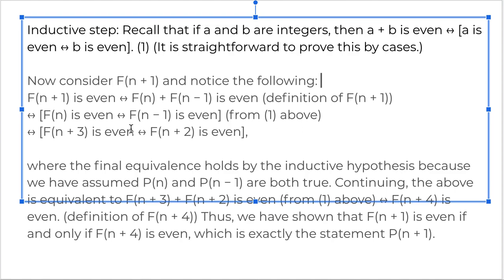So what we effectively did here, looking at the definitions, is that we said Fn is even, Fn minus 1 is even, if and only if Fn plus 3 and Fn plus 2 are even as well, right? The final equivalence holds by the inductive hypothesis because we have assumed that Pn and Pn minus 1 are both true. Continuing, the above is equivalent to Fn plus 3 plus Fn plus 2 is even. So Fn plus 3 and Fn plus 2 both are even, which implies that Fn plus 1 is also even, and Fn plus 4 is also even. So we've shown that Fn plus 1 is even if and only if Fn plus 4 is even, which is exactly the statement Pn plus 1.